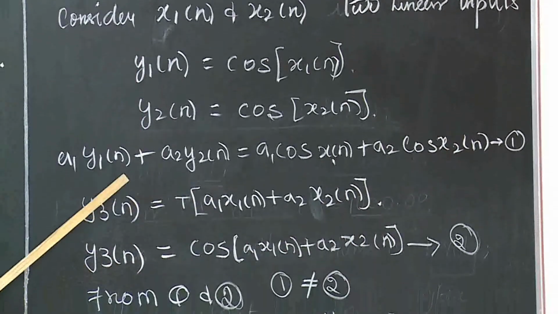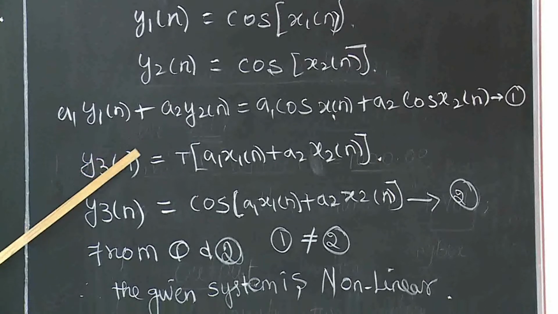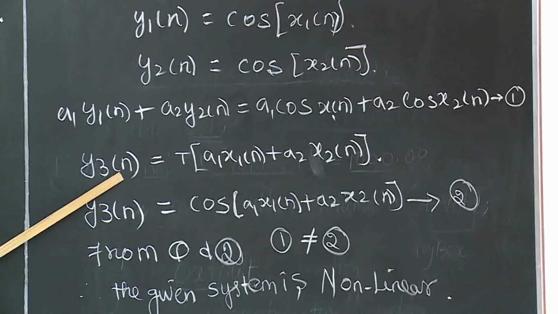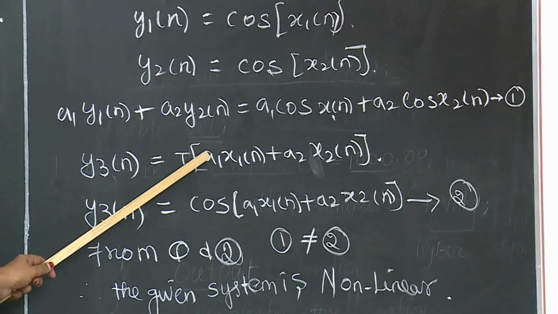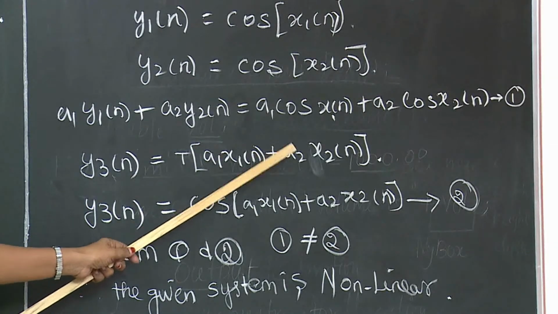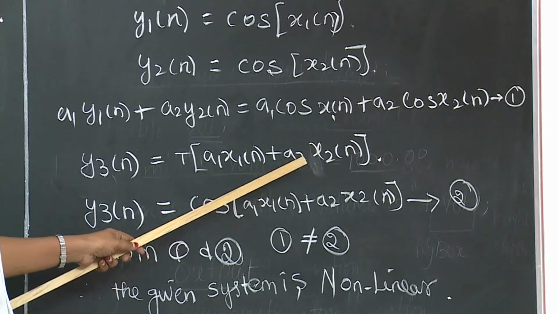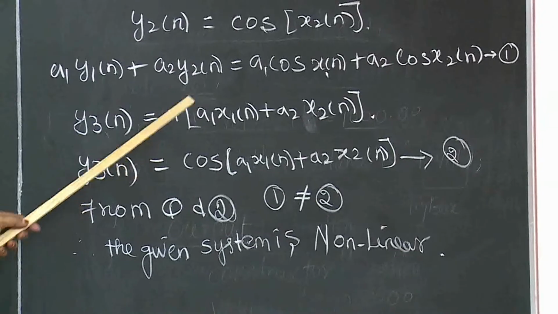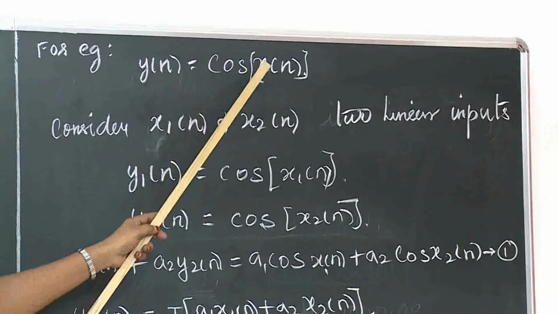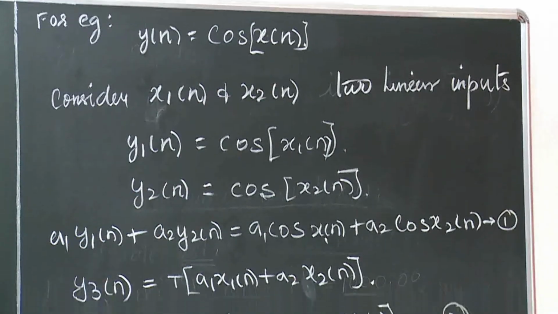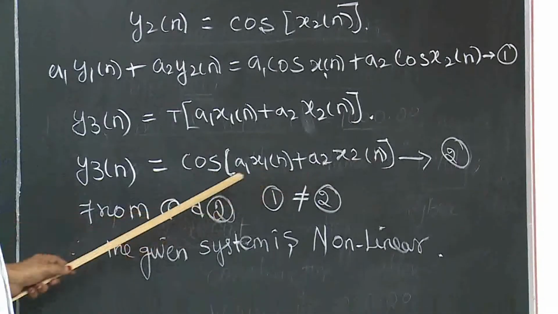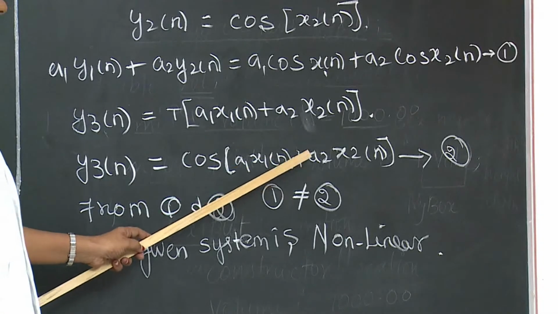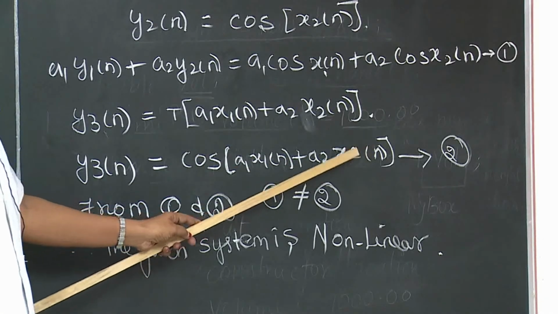Next, we are going to apply the linear combination of input. The output, we can take y3 of n, is equal to the transformation of a1 into x1 of n plus a2 into x2 of n. First, we are going to apply the given equation. So let us take y3 of n equal to, wherever the variable x is present, we apply the equation here. That means cos of a1 into x1 of n plus a2 into x2 of n. This is equation number 2.